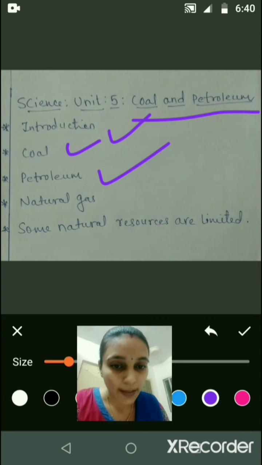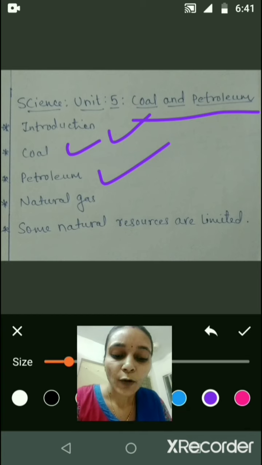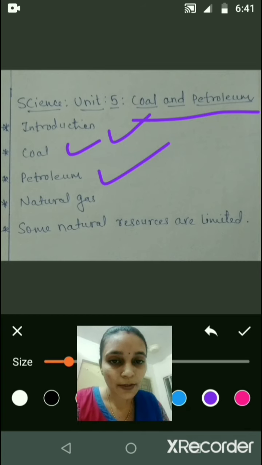Petra means rock and oleum means oil, right? Do you know how petroleum is formed? We have seen how the coal formed. Now let us see how the petroleum is formed. Petroleum was formed from the organisms living in the sea.